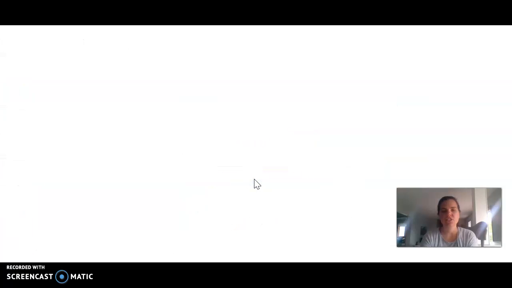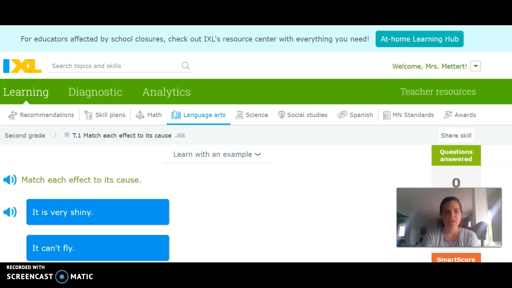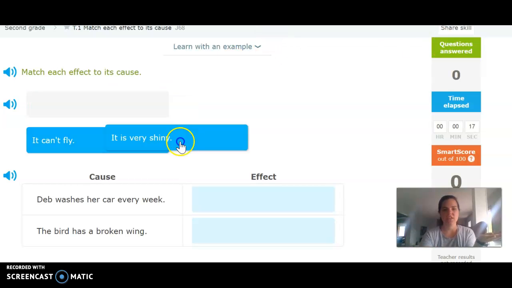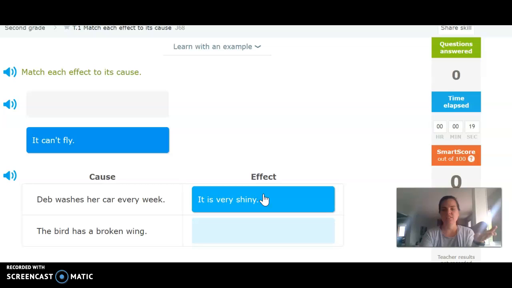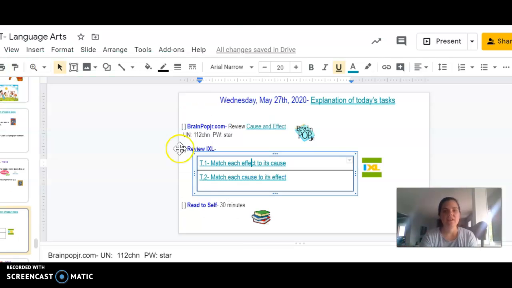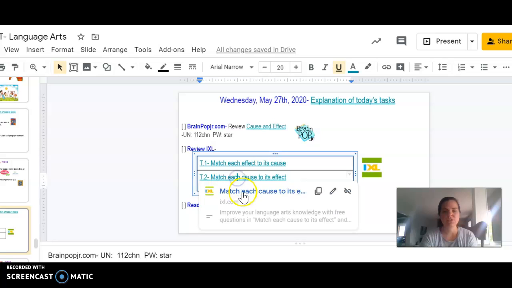So if I log into T1, it says match the effect to its cause. Remember, something happens which causes another thing to happen. So Deb washes her car every week. If she washes her car every week, what do you think the effect is? What happens? It is very shiny. The bird has a broken wing. That's our cause. Well, if the bird has a broken wing, then what happens? It can't fly.